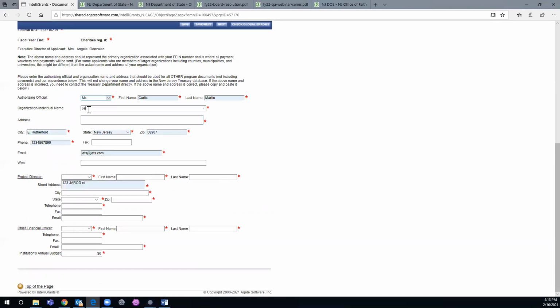And the name of the organization is the Jets, and it's at 123 Jets Way, right? East Rutherford, New Jersey. That's a zip. That's the telephone number you have to put. There's no asterisk for the fax. I don't even know who faxes anymore. Anyway, web address, that's fine. But if you don't have to go, there's no asterisk. Under project director, we're going to put Ms.